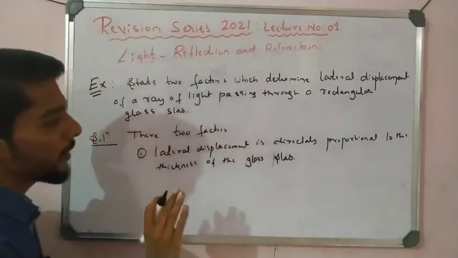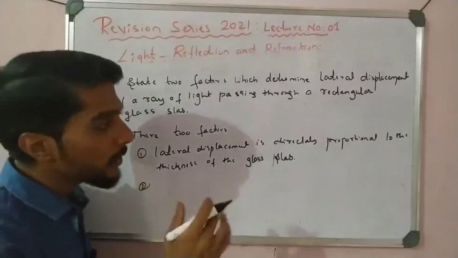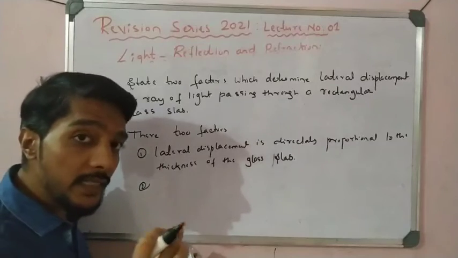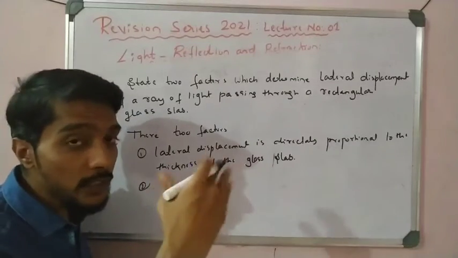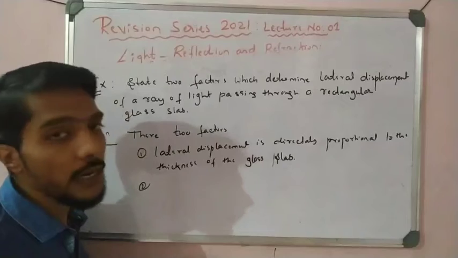If the thickness is more, the displacement is more. If the thickness is less, the displacement is less. So it is directly proportional to the thickness of the glass slab.